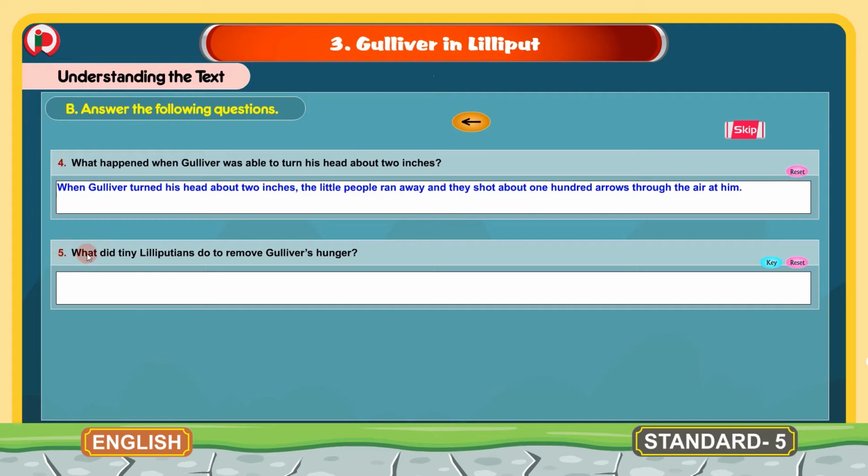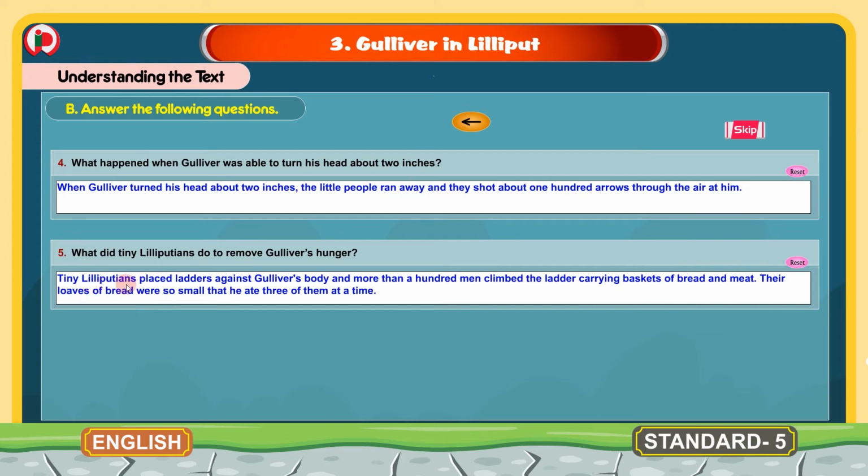5. What did tiny Lilliputians do to remove Gulliver's hunger? So what did the Lilliputians give Gulliver? Tiny Lilliputians placed ladders against Gulliver's body, and more than 100 men climbed the ladder carrying baskets of bread and meat.